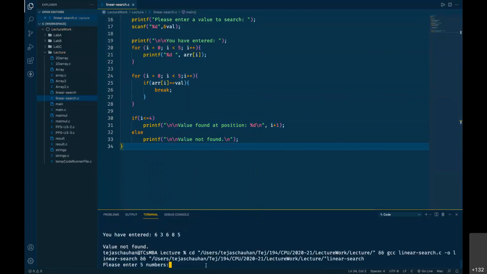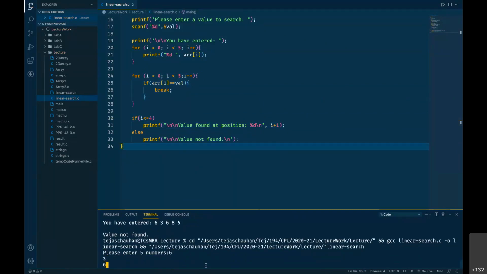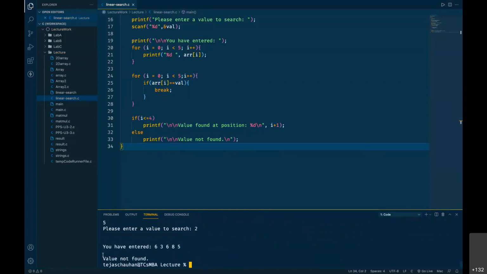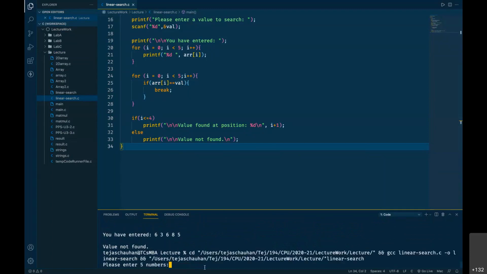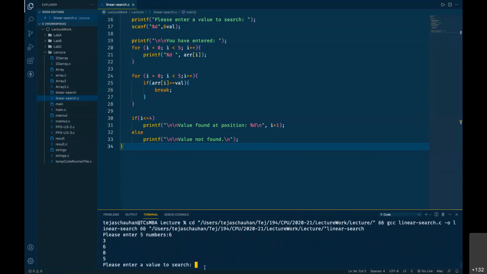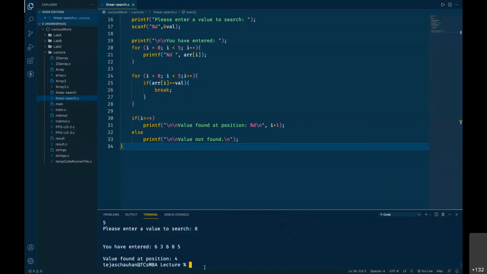Let me show you. 6 3 6 8 5, and let's give 2. So still it says value not found. And if I go for some example where we search a value, let's say 6 3 6 8 5, and if I search for 8, then it gives me position 4. So still it works. So it depends कि आपको क्या सही लगता है, क्या आसान लगता है. अभी के लिए at this level, second semester, you can go for any of this approach. Okay.